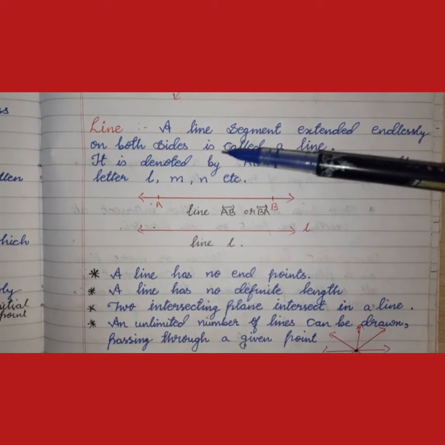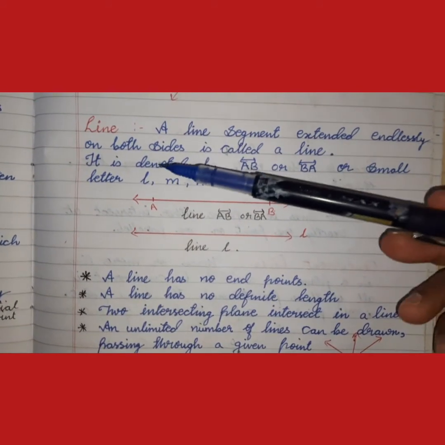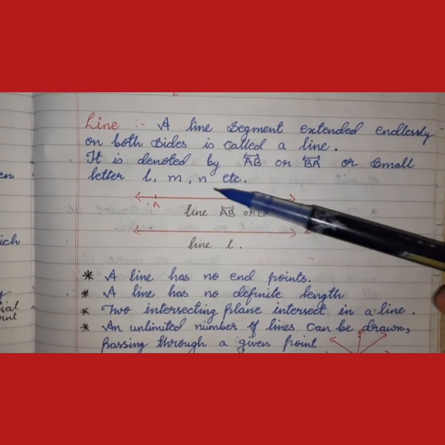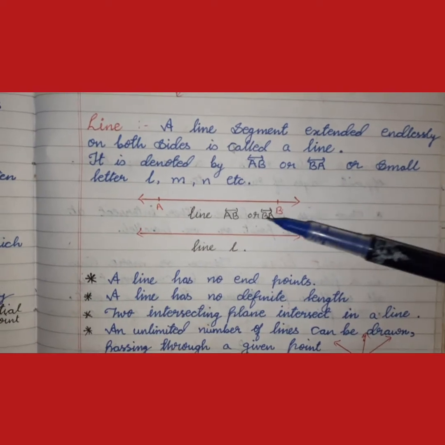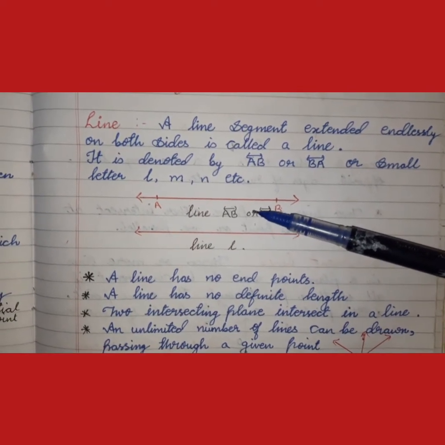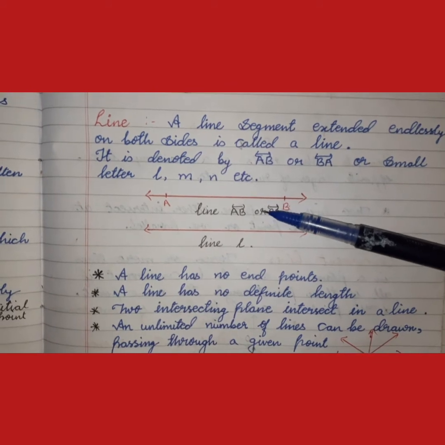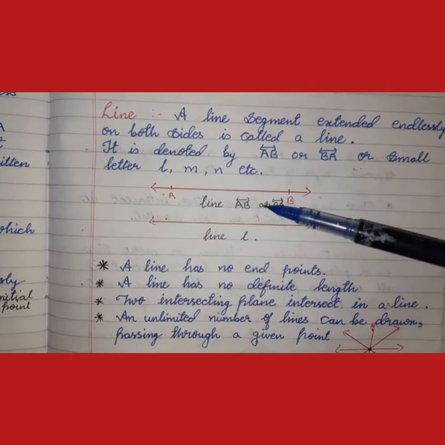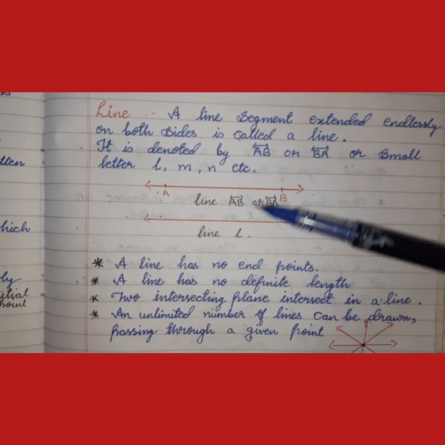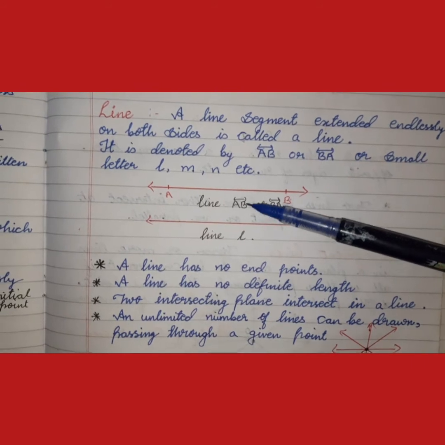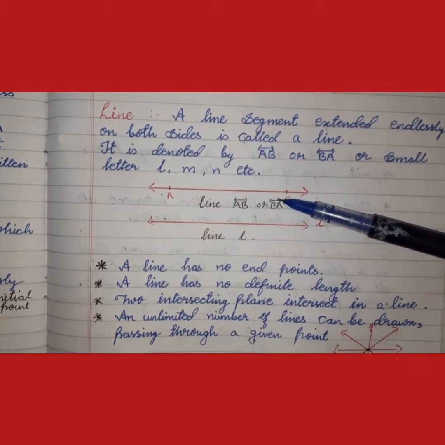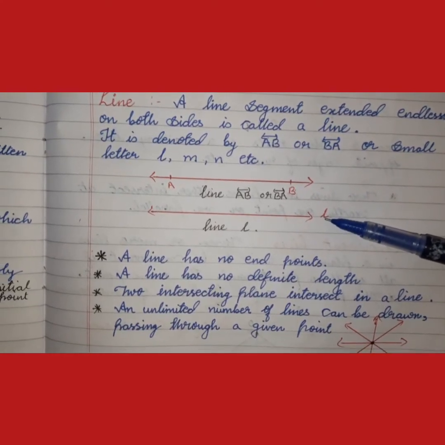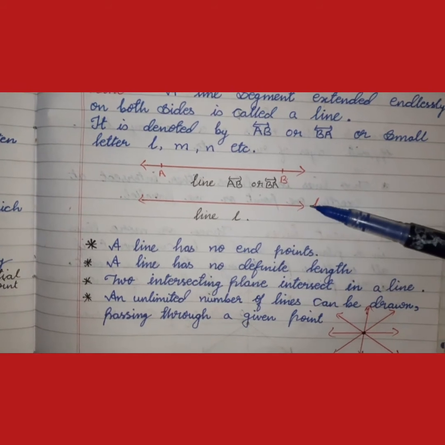Next is line. A line segment extended endlessly on both sides is called a line. If we extend a line segment on both sides, from the A side and the B side, then it is called a line. If we extend in one direction, it makes a ray. If we extend on both sides, then it becomes a line. We represent a line by AB or BA with this sign, or simply by a small letter l, m or n. So this represents line l.